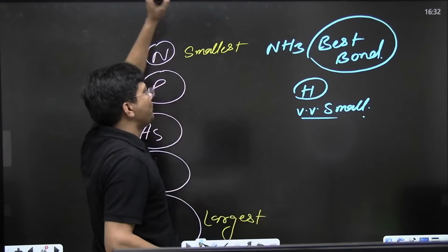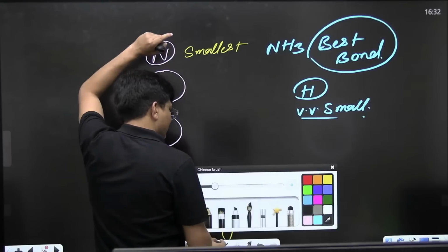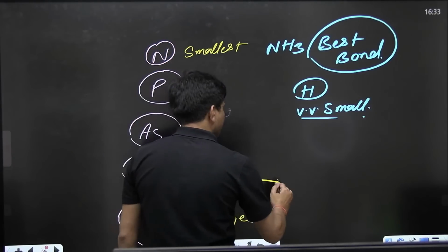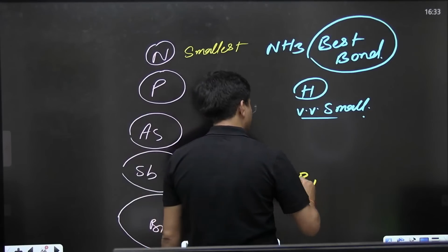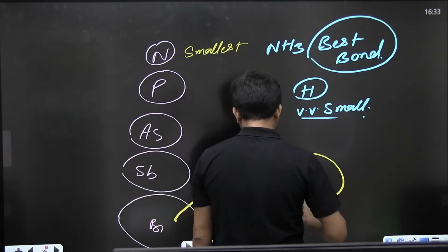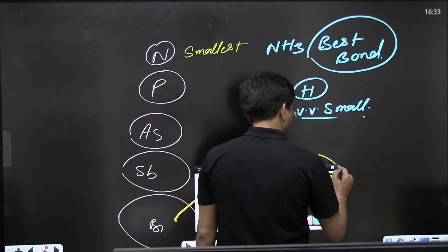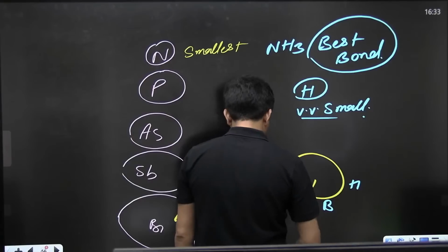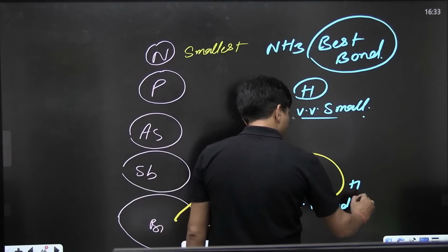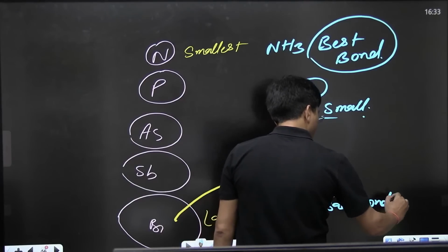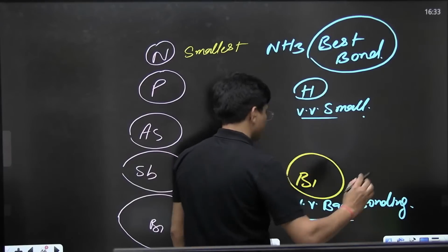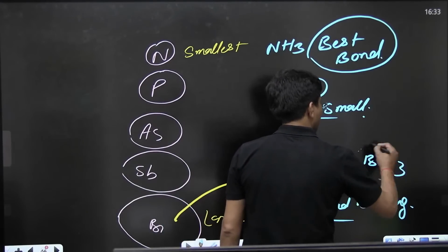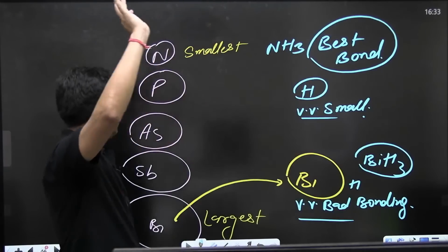We are not going to break our friendship. Hydrogen is talking like this: I am not going to break the bond. And bismuth, oh my dear bismuth, you are too large. I am very small. Very poor, very bad bonding. Can you see? BiH3 bonding is very poor and ammonia's bonding is very good.